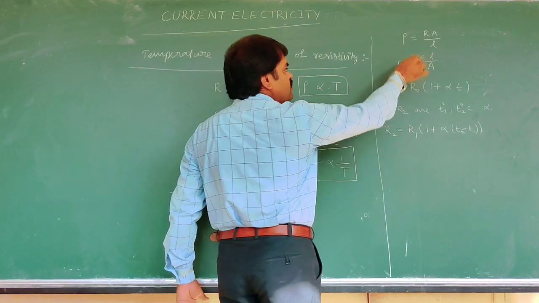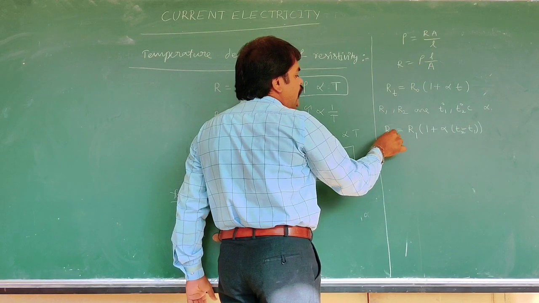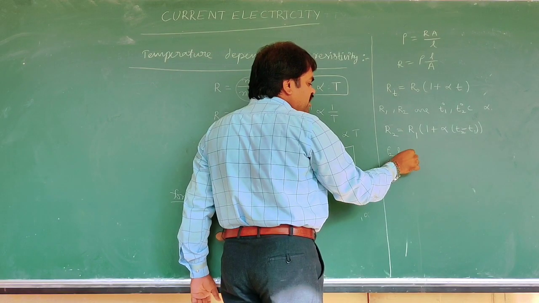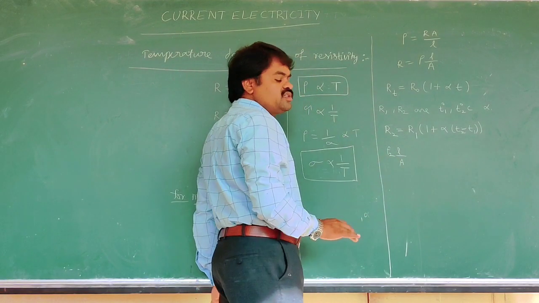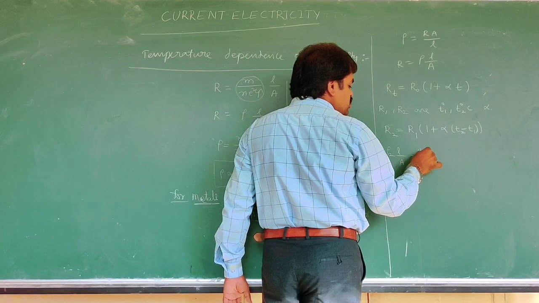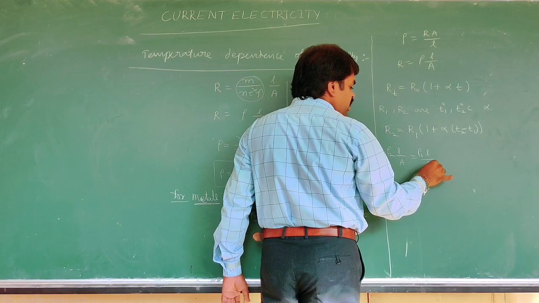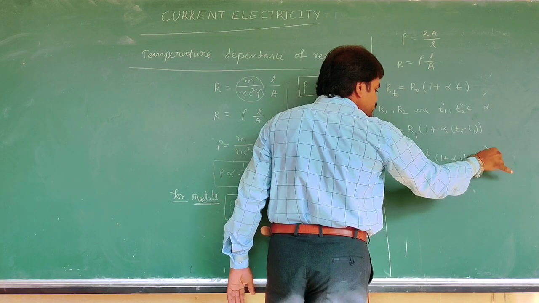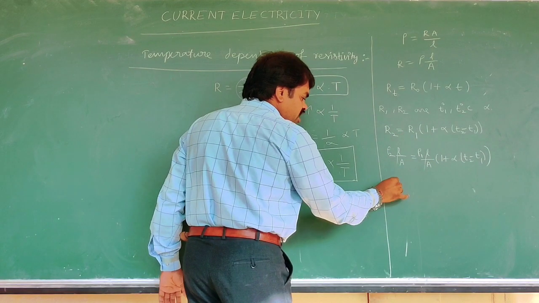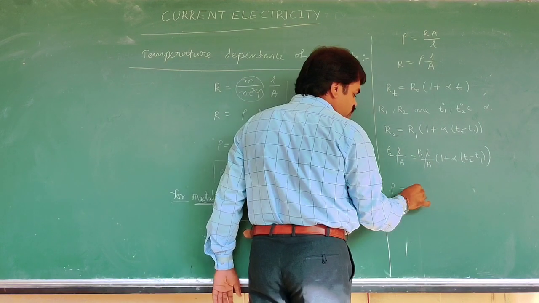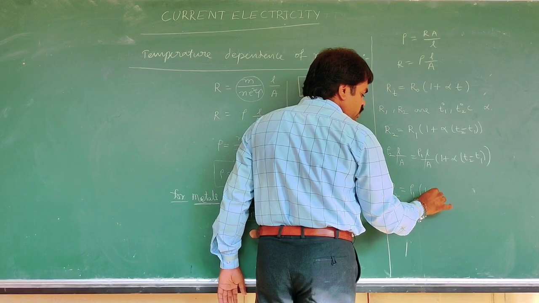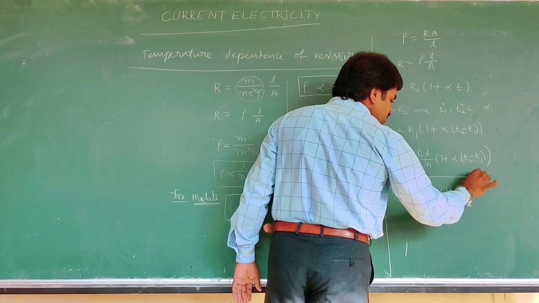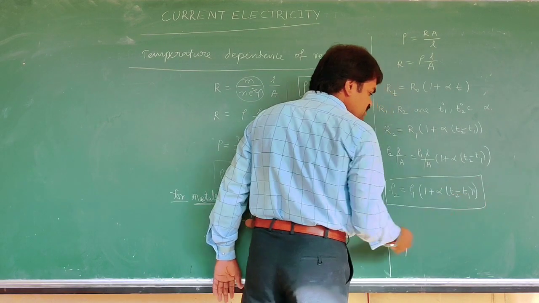We substitute R2 as rho 2 L by A, where L and A remain constant, equal to rho 1 L by A into 1 plus alpha into T2 minus T1. Cancelling L by A, we get rho 2 is equal to rho 1 into 1 plus alpha into T2 minus T1. This is the resistivity of a conductor.